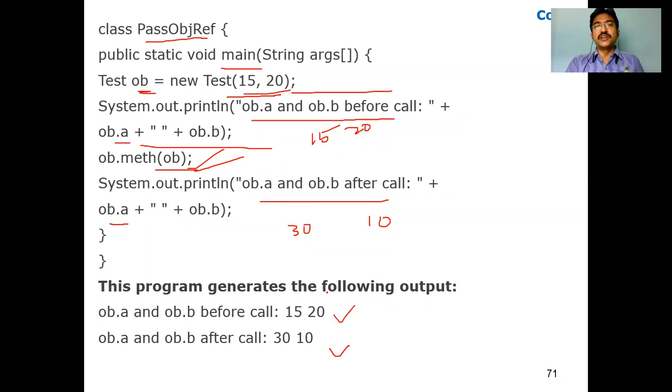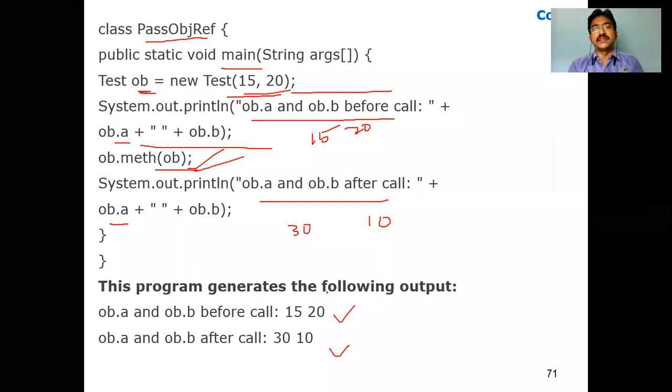This is not possible in call by value, but it is possible in call by reference. Call by value means it's only local for that method. It is not going to update the actual values in memory, in the reference. Here, with the help of the object reference, we are changing the actual values. Nothing but this is called call by reference, or passing the object as a parameter.